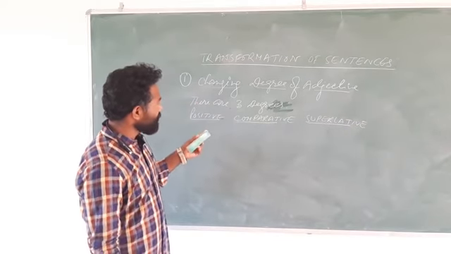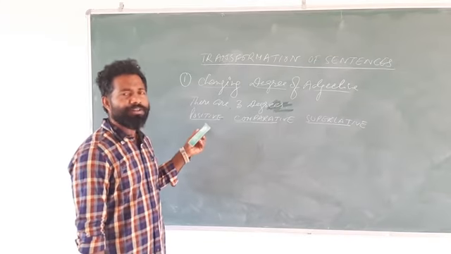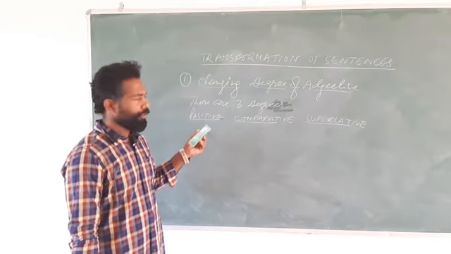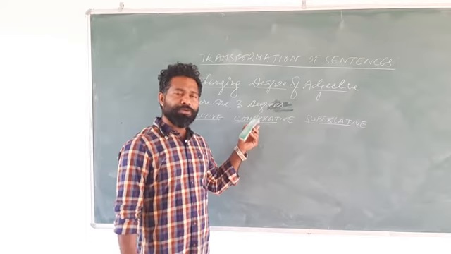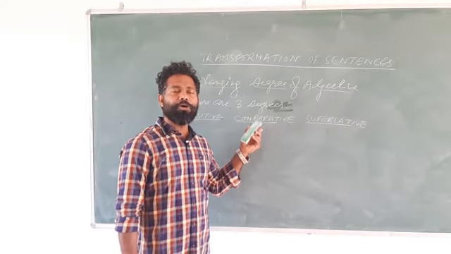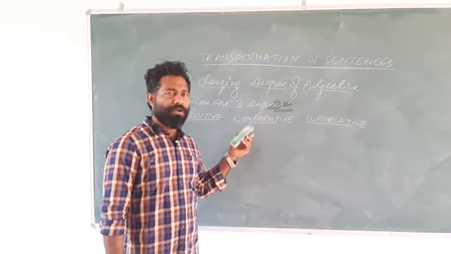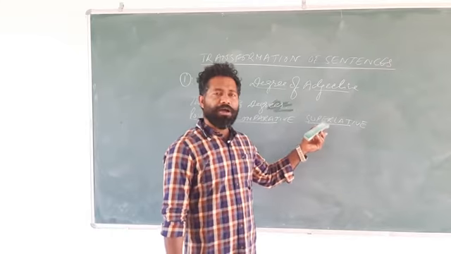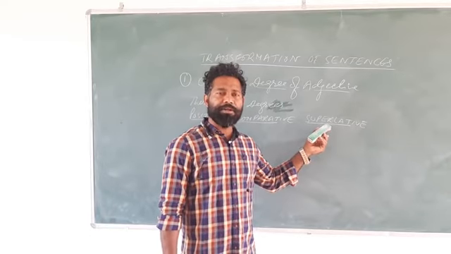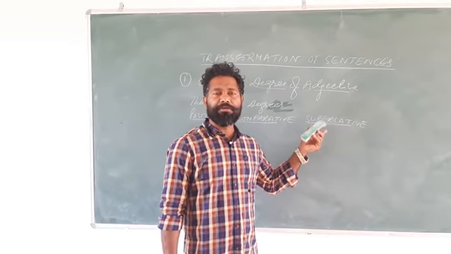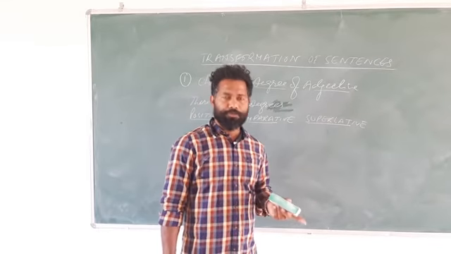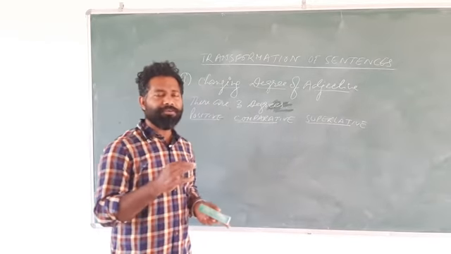An adjective is said to be in positive degree when there is no comparison. An adjective is said to be in comparative degree when we compare 2 objects or 2 persons. And an adjective is said to be in superlative degree when the comparison is made among more than 2 persons or things. So that is the normal idea.